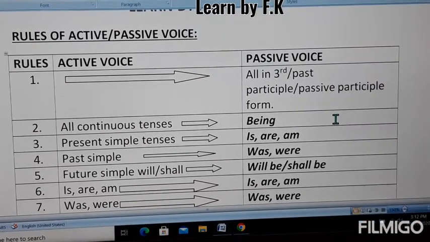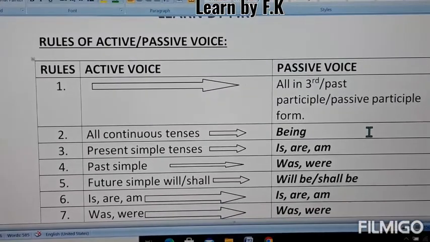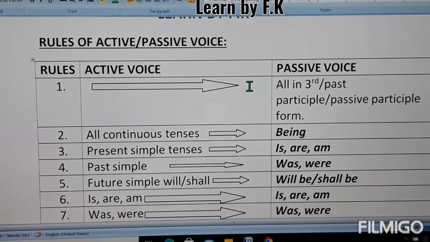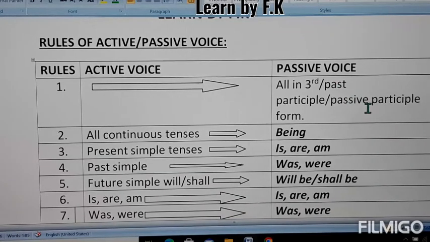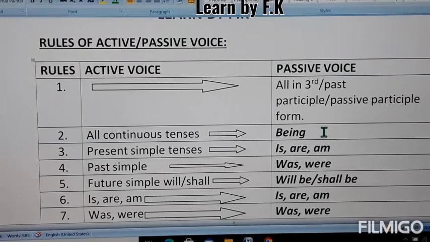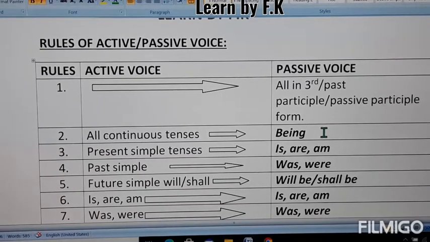Rule number 1: all active voice verb forms are to be converted into the third form of the verb, or past participle form of the verb, or passive participle form of the verb. Rule number 2: all continuous tenses should use the word "being" in the passive voice. It means in passive voice, all sentences of continuous tenses must use the word "being".